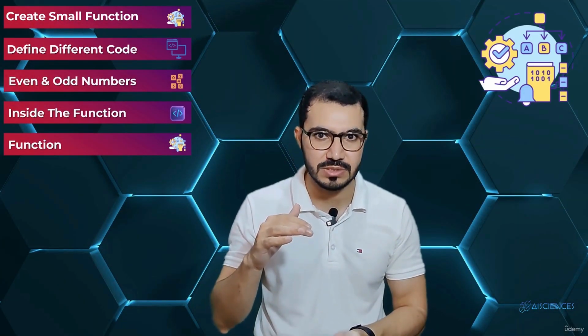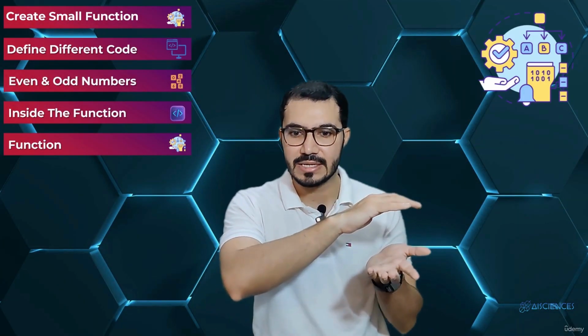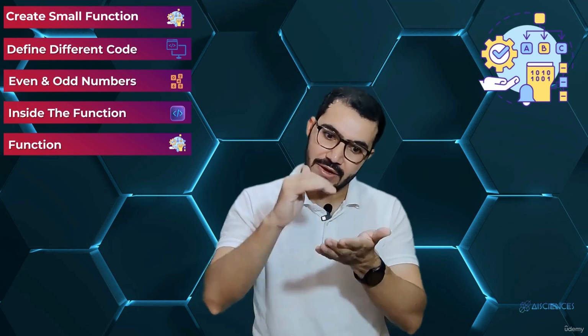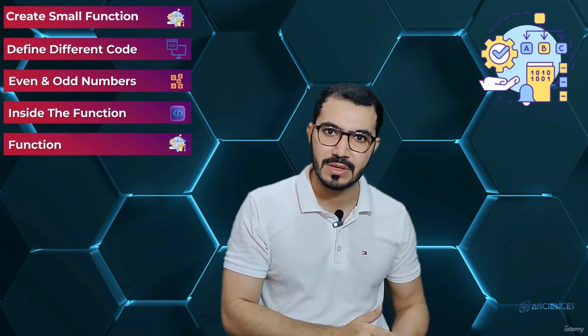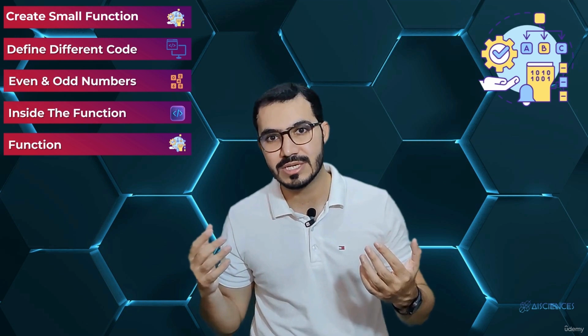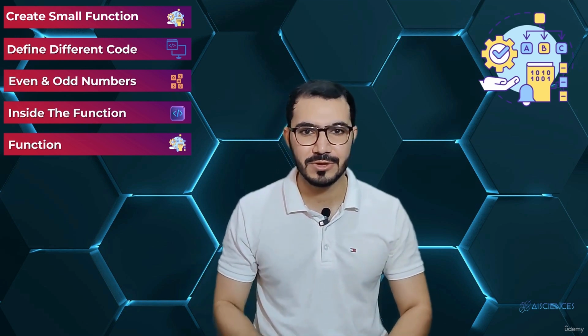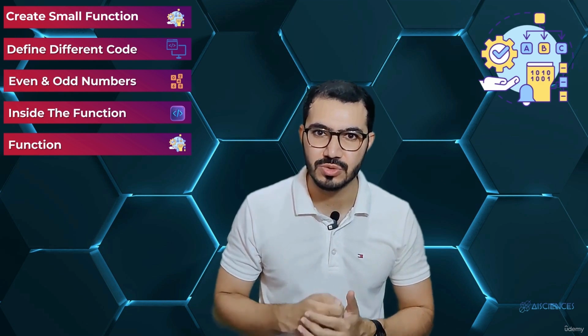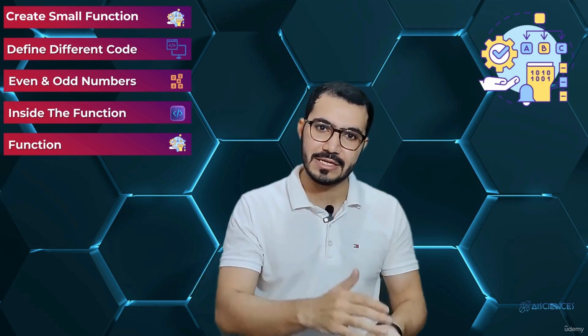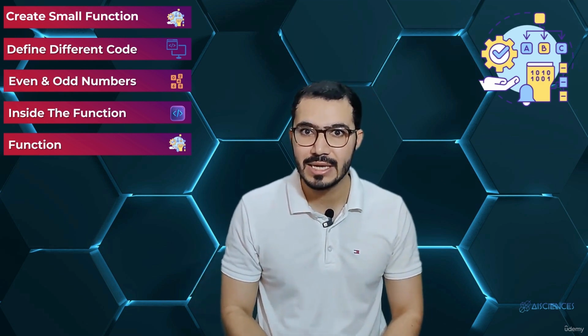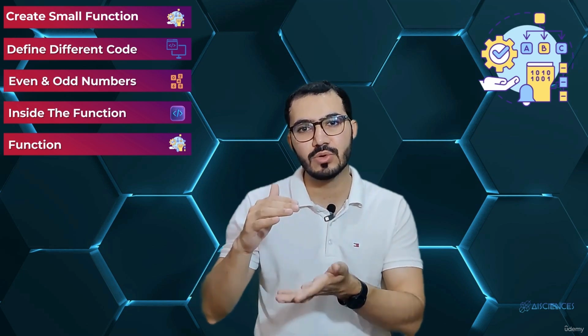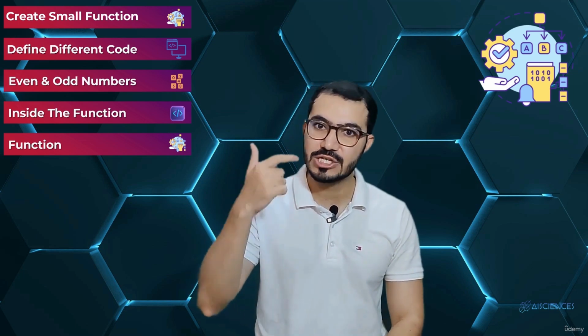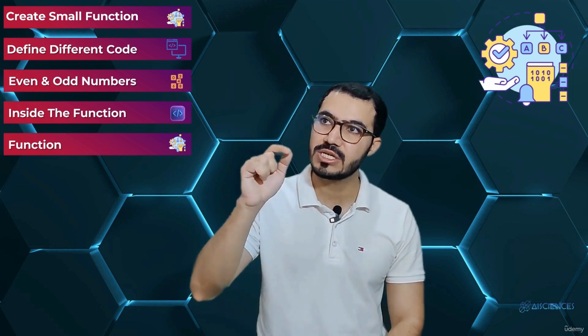If I don't have functions, then I'll be writing the code of finding even and odd numbers whenever I need it inside my program. And when you're working on large-scale projects, it is not feasible to do that. It is not a good practice to write duplicate code. Why? Because let's say I have duplicated my code 10 times. Now, if I have to make a change in that code, I'll have to make changes in 10 places.